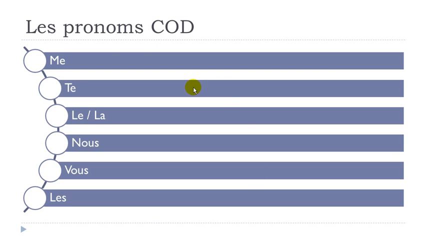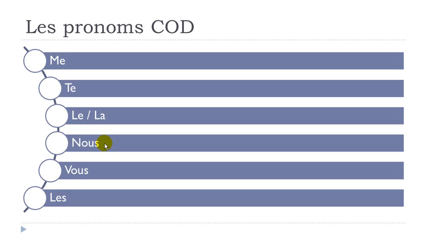So we'll see that les pronoms complément d'objet direct can replace all the persons. For the first person it will be me, second person it will be te, third person of the singular, the one we saw, le for the masculine form and la for the feminine form. First person of the plural, nous.